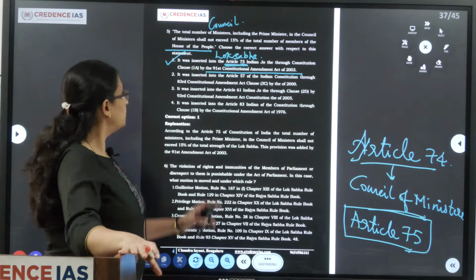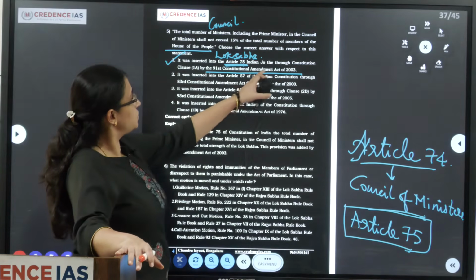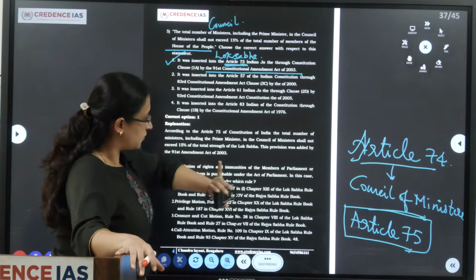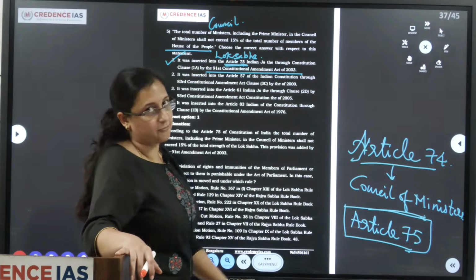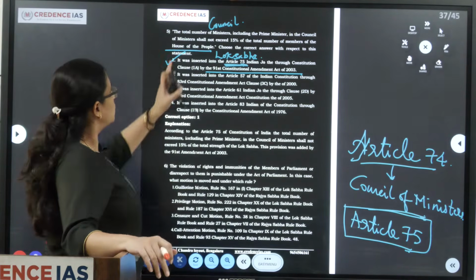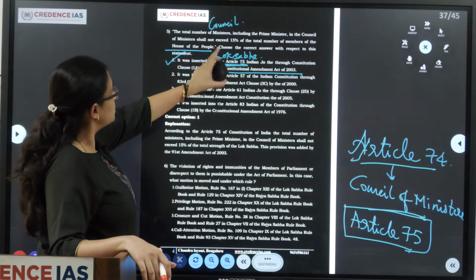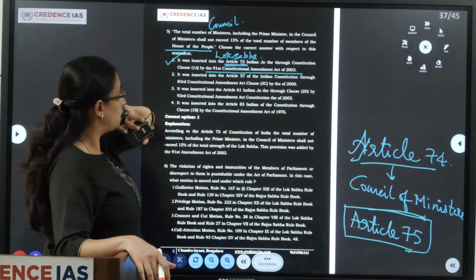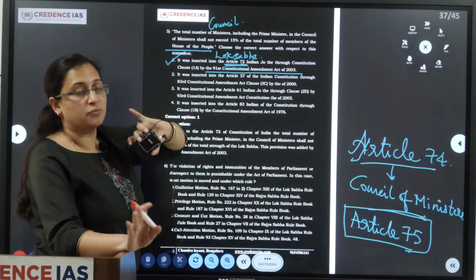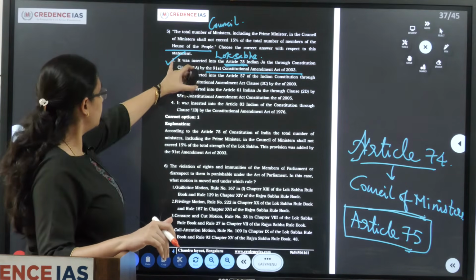Now according to the 91st Constitutional Amendment Act of 2003, a new clause was added, that is Clause 1A to Article 75, which states that the total number of Council of Ministers, including the Prime Minister, shall not exceed 15% of the total number of members of the Lok Sabha. So this is the correct answer.